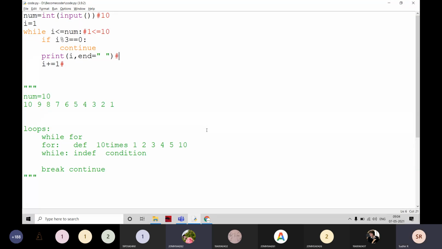Just write down your output in the notebook for this program. Just note down this program first of all. You have to dry run it. Don't throw stones at this program. Just dry run it. Dry running means I am doing it like this: 1 is less than or equal to 10, is it true or false?